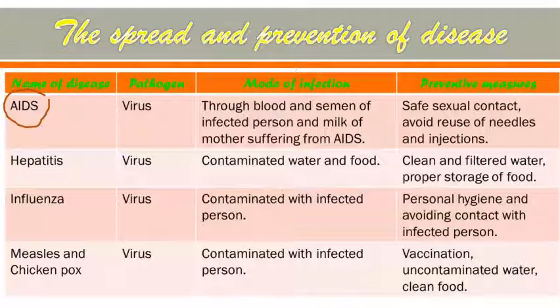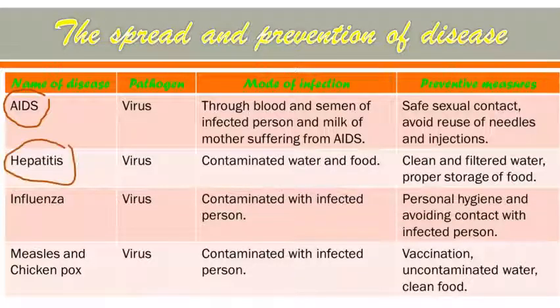And the mode of infection, that means through how this disease can be spread, is through blood and semen of infected person and milk of mother suffering from AIDS. Here semen means it is a thick whitish liquid containing sperm that is produced by male reproductive organs. So these are the two modes of infection of the disease AIDS. And next is preventive measure, that means how the disease can be stopped. The first is safe sexual contact, and next is avoid reuse of needles and injections.